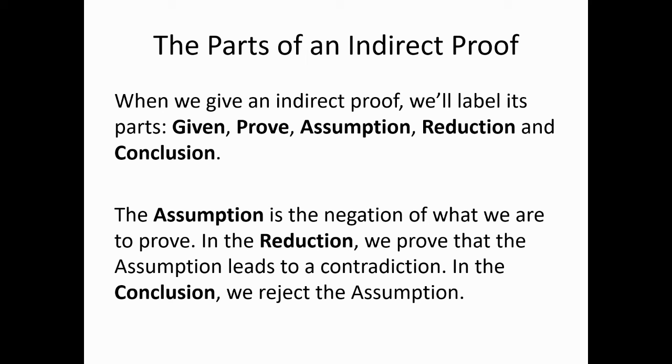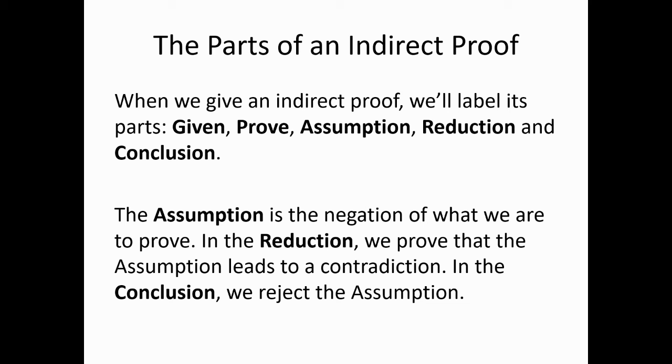So let's have some names for the parts of an indirect proof. This is something we'll do here at the start to help you understand the structure of an indirect proof. This is something that likely will drop later on, but here it is at the start. First of all, we have given and prove, because every proof, no matter how it's structured, has the given and what it is that we're supposed to prove. And then we have an assumption.